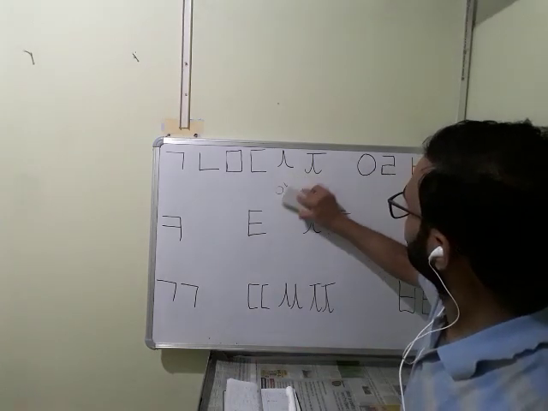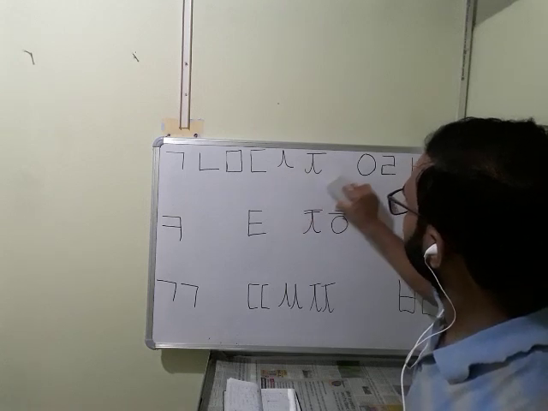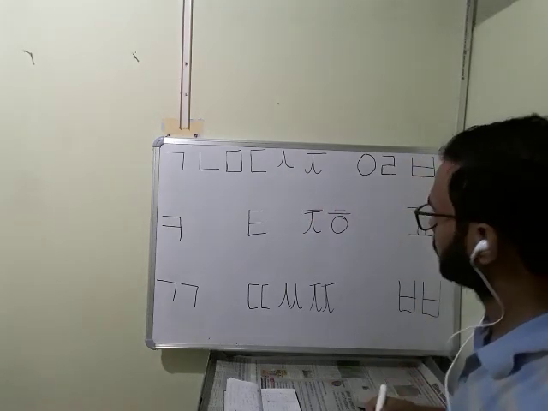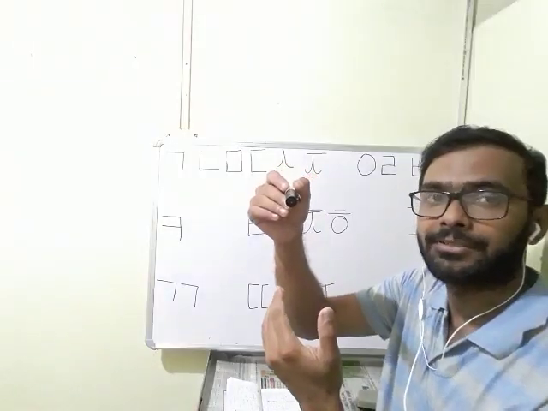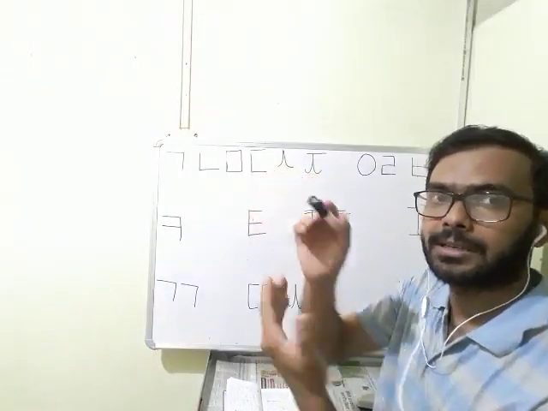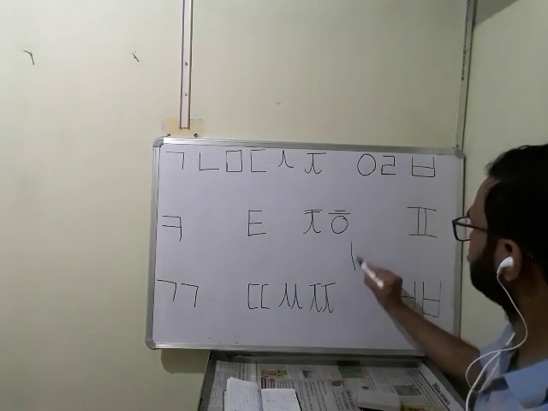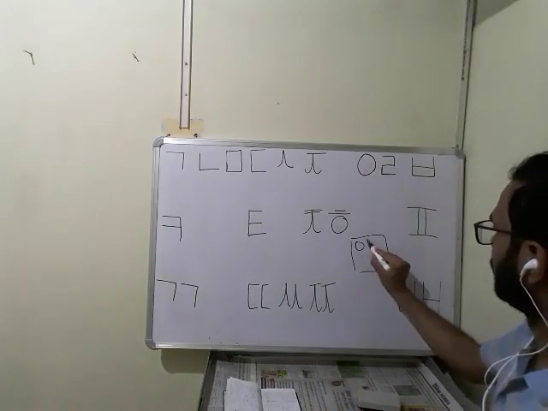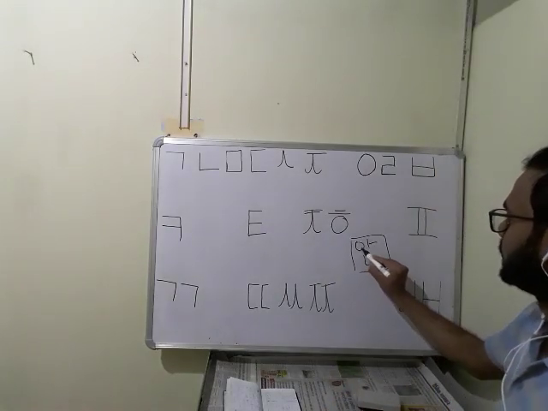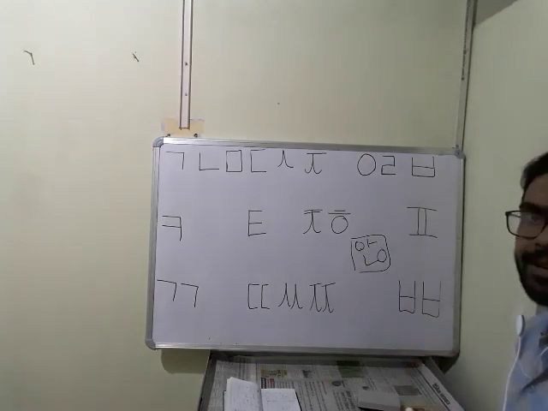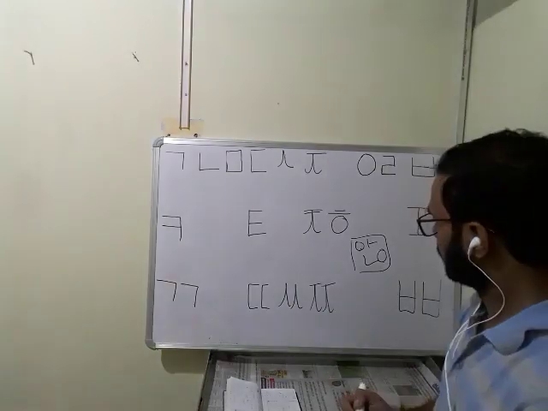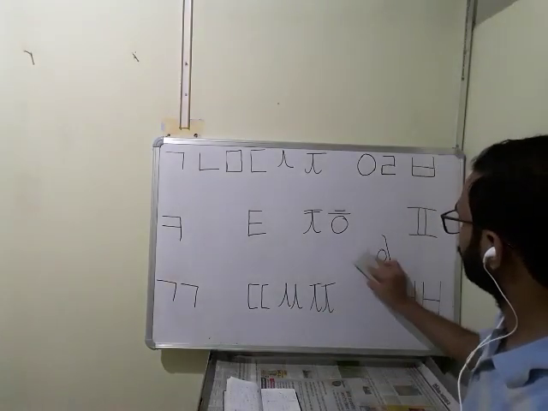Actually, every consonant has two sounds. When it is above in that square, if it is in the left front, then it will have a different sound. If it is here, then it will have a different sound. So every consonant has two sounds.